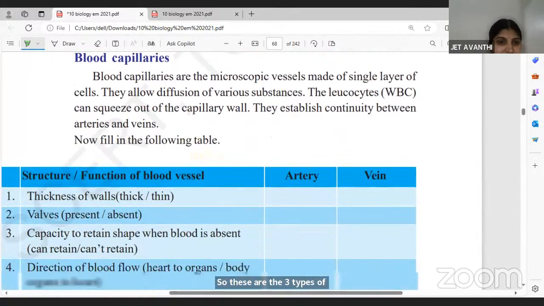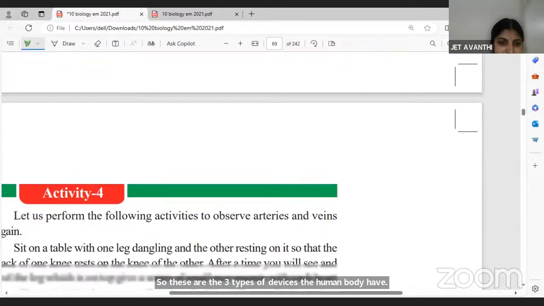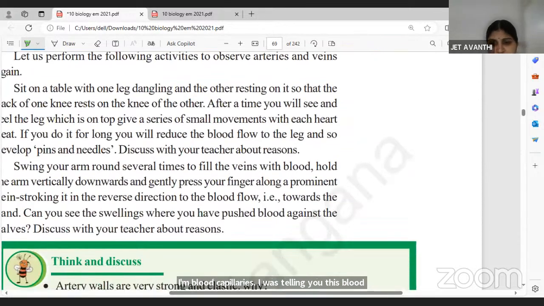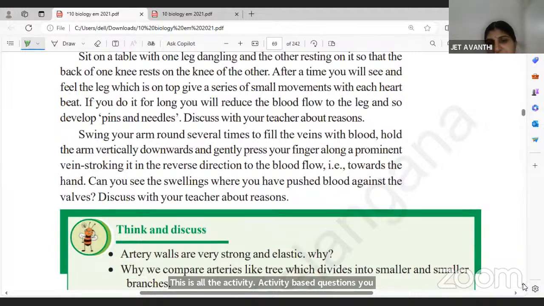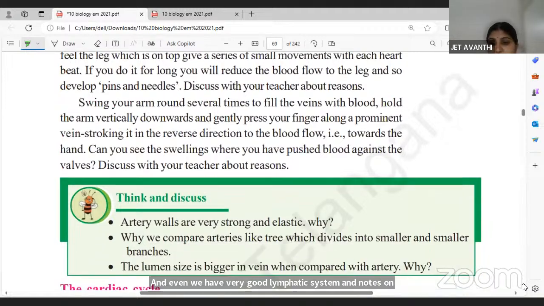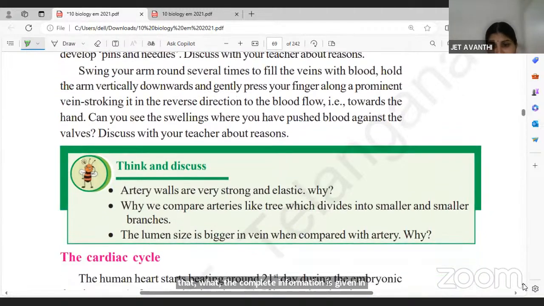And blood capillaries, we were discussing. These are all activities, children. Activity-based questions you may get. So mostly in transportation, be thorough with the complete components of the transporting system in the human body. In your 10th standard, blood cells have not been given, only blood vessels. The structure of the heart is given very clearly, and we even have very good lymphatic system notes. The complete information is given in your 10th class state book.